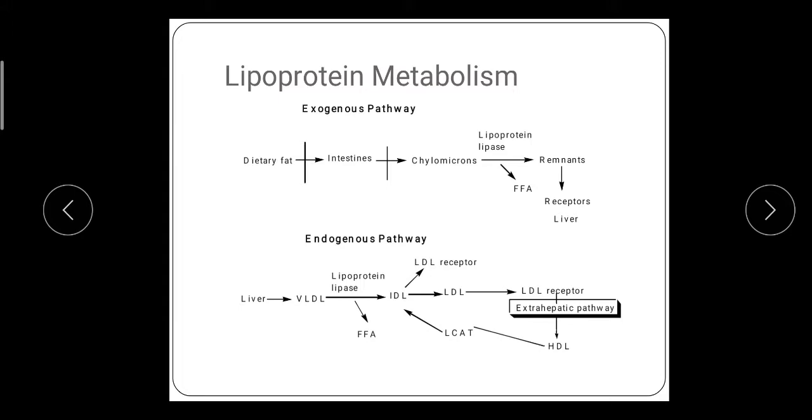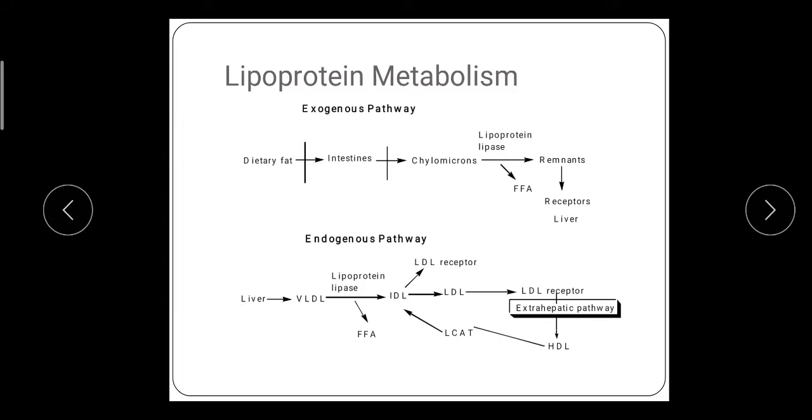The chylomicrons are acted on by lipoprotein lipase in adipose tissue capillaries, forming triglyceride and monoglycerides. That action generates free fatty acids that are stored as fat or used for energy by oxidative metabolism.